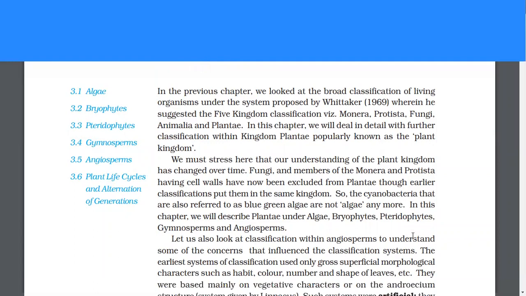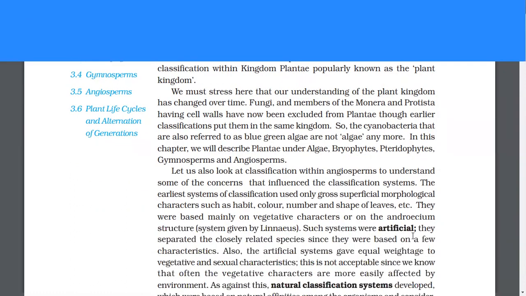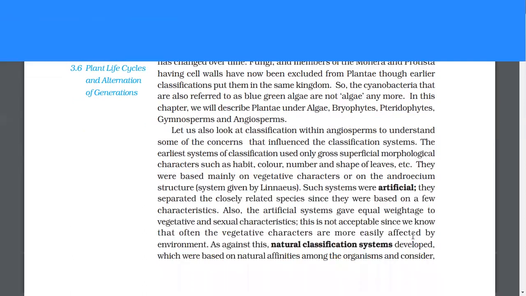We must stress here that our understanding of the plant kingdom has changed over time. Fungi and members of the Monera and Protista having cell walls have now been excluded from Plantae, though earlier classifications put them in the same kingdom. So, the cyanobacteria that are also referred to as blue-green algae are not algae anymore. In this chapter, we will describe Plantae under algae, bryophytes, pteridophytes, gymnosperms, and angiosperms. Let us also look at classification within angiosperms to understand some of the concerns that influence the classification systems.